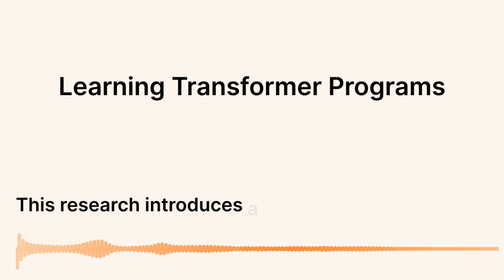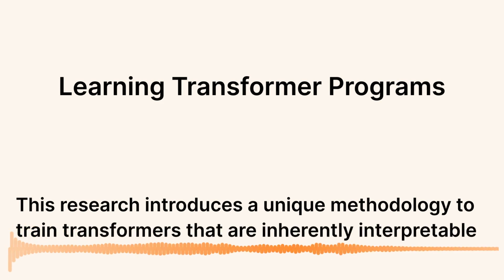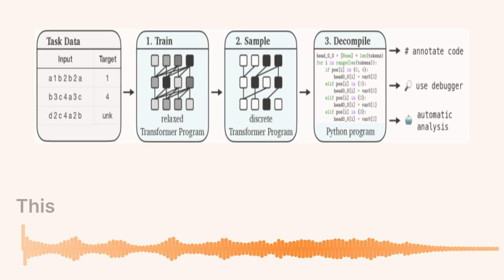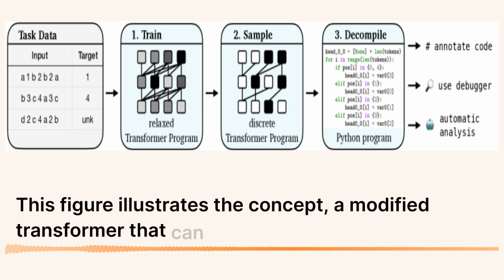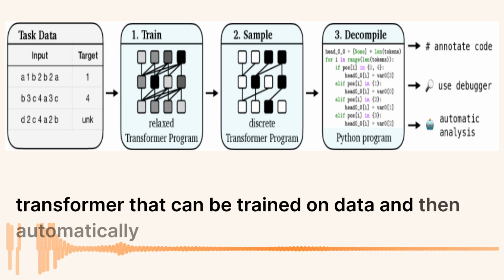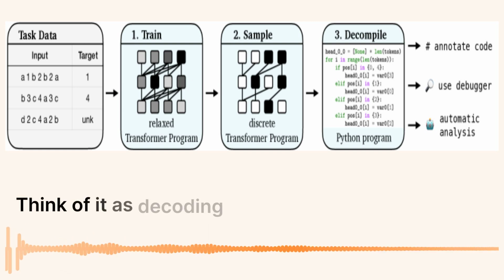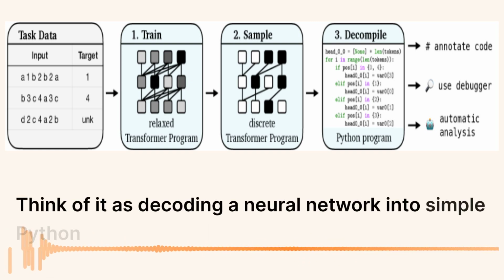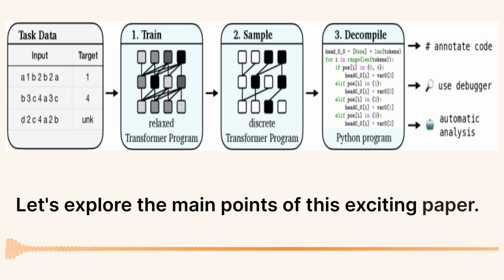This research introduces a unique methodology to train transformers that are inherently interpretable by design. This figure illustrates the concept: a modified transformer that can be trained on data and then automatically converted into a human-readable program. Think of it as decoding a neural network into simple Python code. Let's explore the main points of this exciting paper.